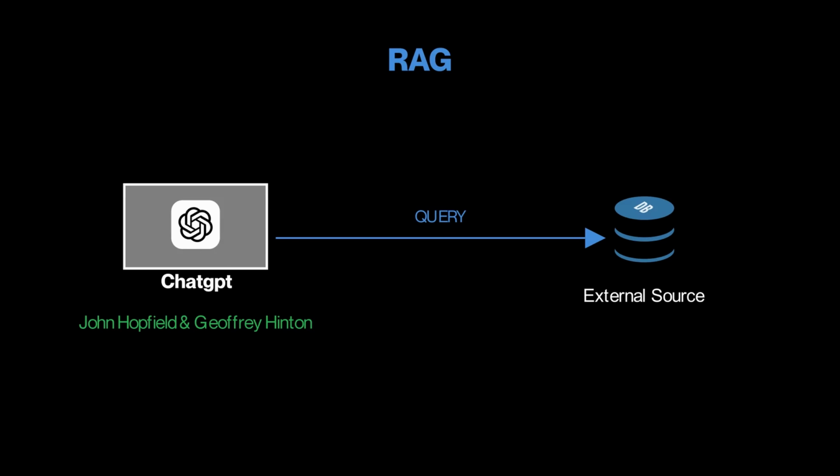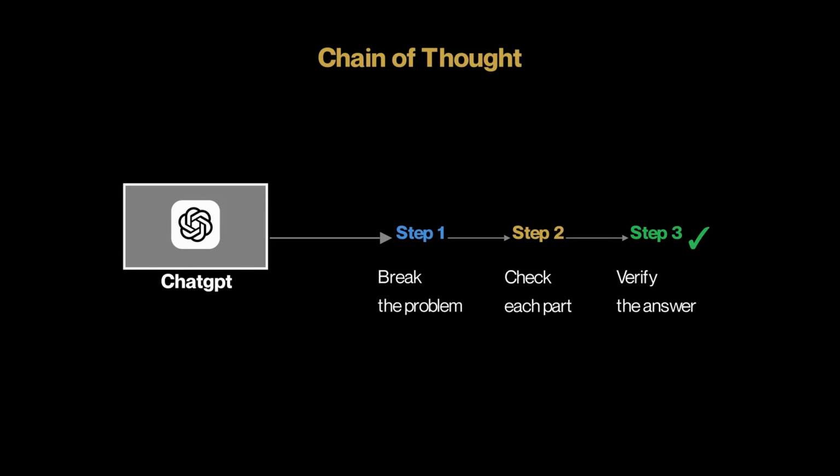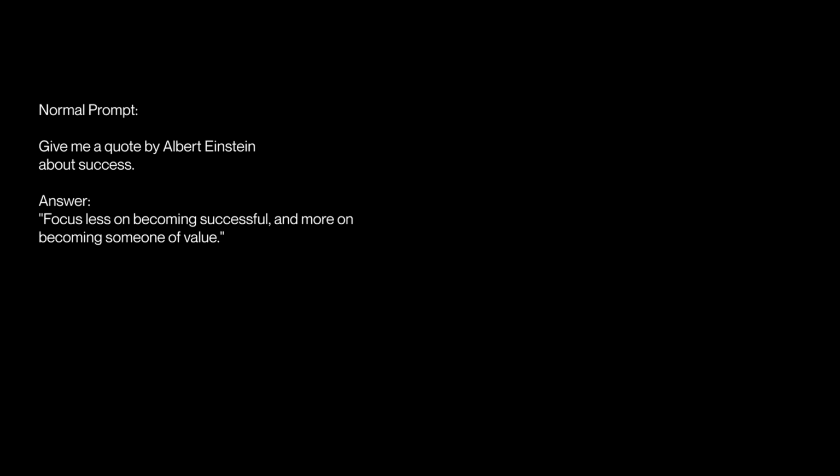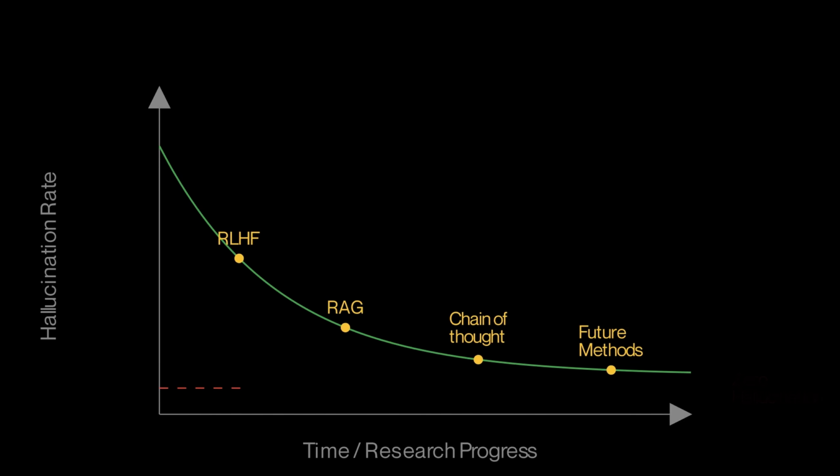Beyond RLHF, a method called RAG gives the model access to external resources at inference time, so it retrieves facts rather than guessing from memory. Instead of a faster response, allowing the model to reason step by step gives it some strength to catch its errors. Also, tools like a code interpreter and calculator help in reducing these errors too. As a user, you can also reduce hallucination in your chat session by providing a well-curated prompt. In the end, eliminating AI hallucination entirely remains unsolved with current architectures. We continue to find better ways to reduce it, but a complete elimination isn't feasible until a new approach to AI is developed.